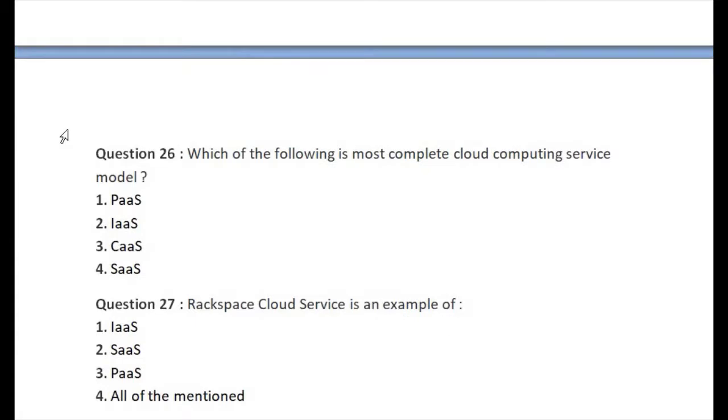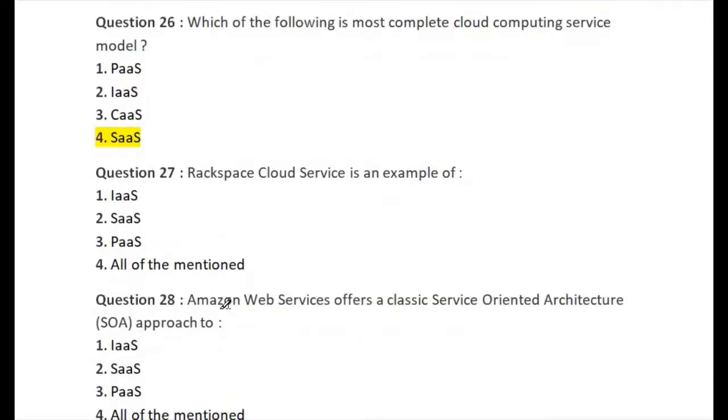Let's go for question number 26. Which of the following is the most complete cloud computing service model? First option is platform as a service, second is infrastructure as a service, third one is container as a service, and last one is software as a service. So the right answer of question number 26 is option number 4, software as a service.